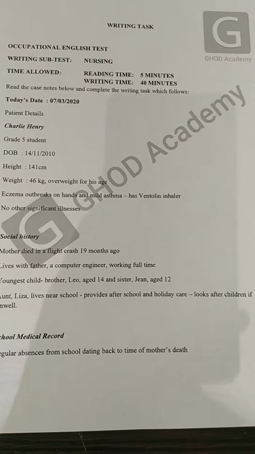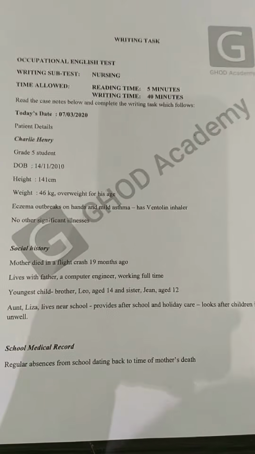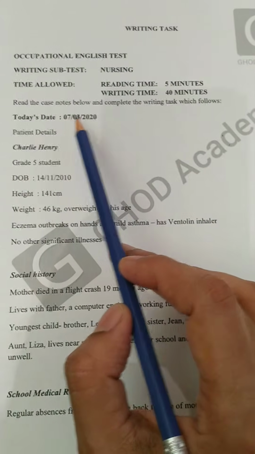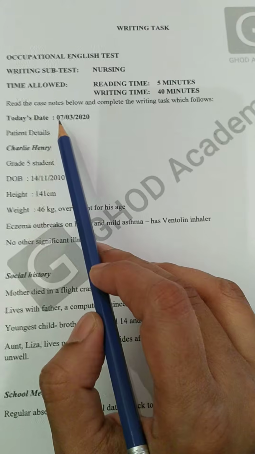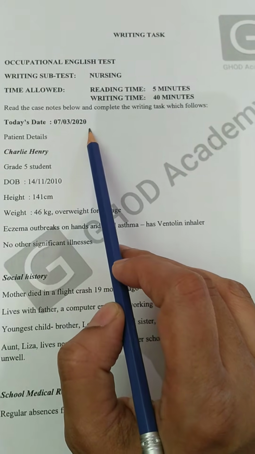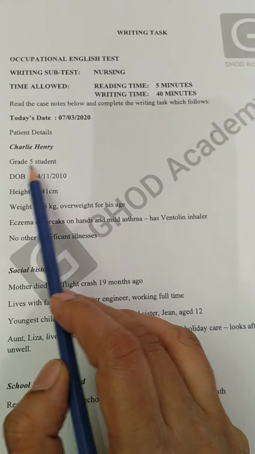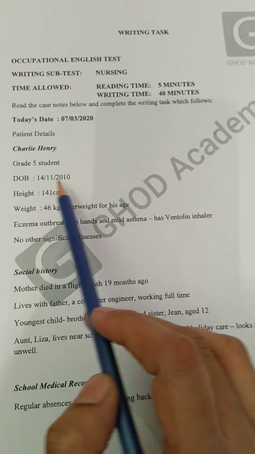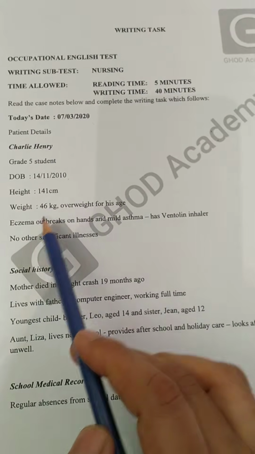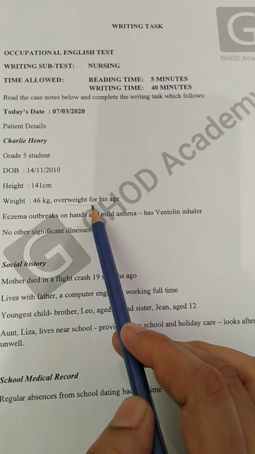Okay, so let's do another case note. Today I am going to discuss the case note of Charlie Henry. Today's date is mentioned as 7/3/2020. Then what is the information? He's a grade 5 student. Date of birth is 14th November 2010. Height and weight are mentioned, and one important thing: he's overweight for his age.